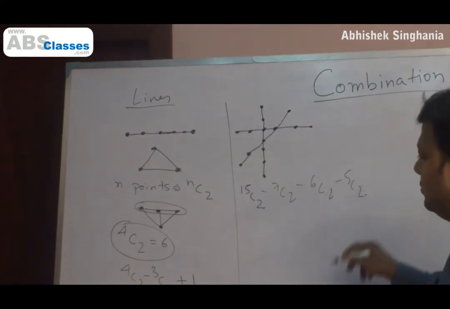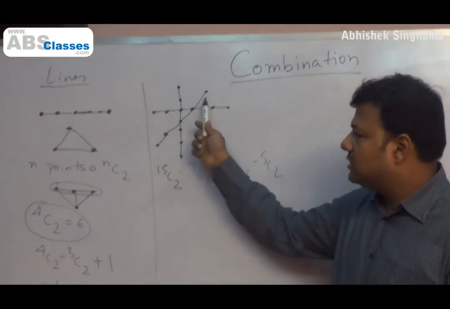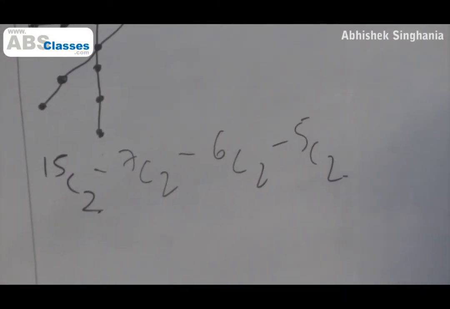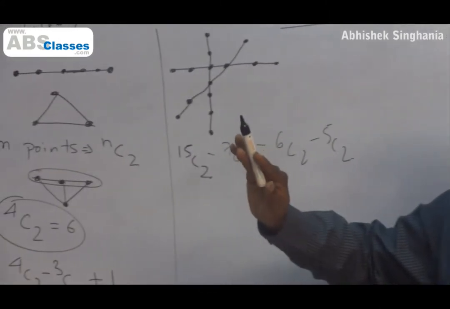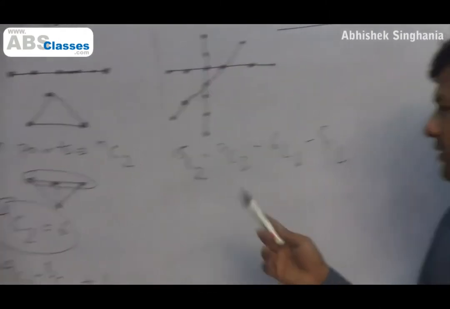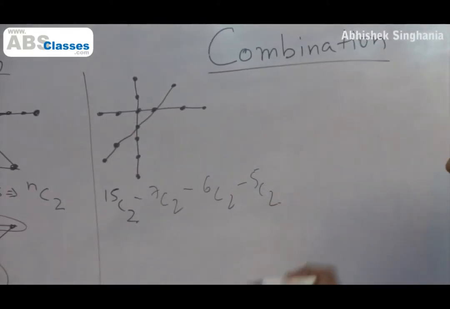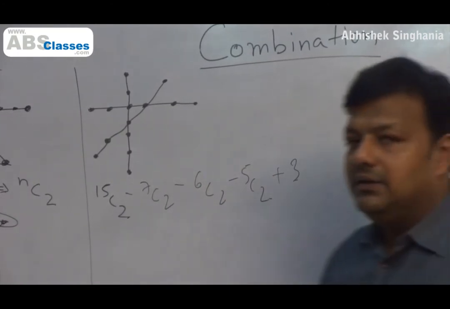So minus 5C2. But each set, these 7, these 6 or these 5, each set of collinear points is giving me one line which I have already drawn. One line, so we are getting that. We are all convinced about this. So that one line at least we will have to add. The moment you subtract 7C2, 6C2, 5C2, you have subtracted that one line also. So one line for each of them, so plus 3. And this should be my answer.